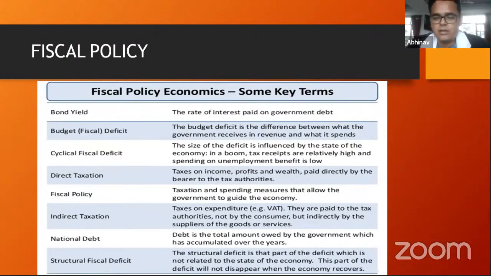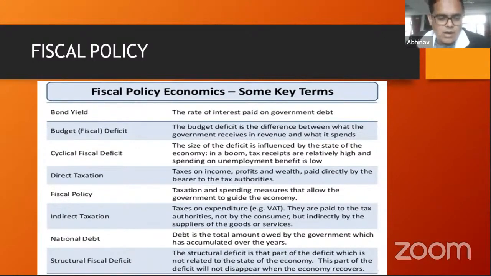Maybe the taxation policy of the government is bad, maybe the government is spending way too much money, and probably that money is being dwindled away in corruption. So that is another issue. If it's not reaching its intended source, then it can't produce a multiplier effect. So these things would contribute to the structural fiscal deficit, which is independent of the economy. Okay.